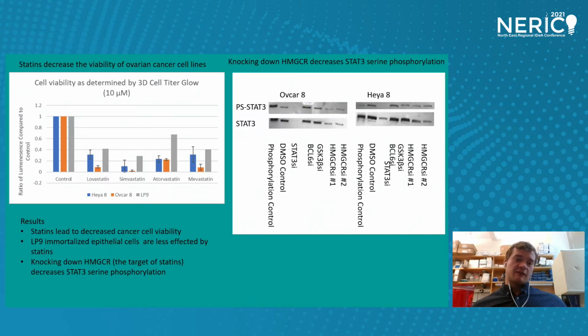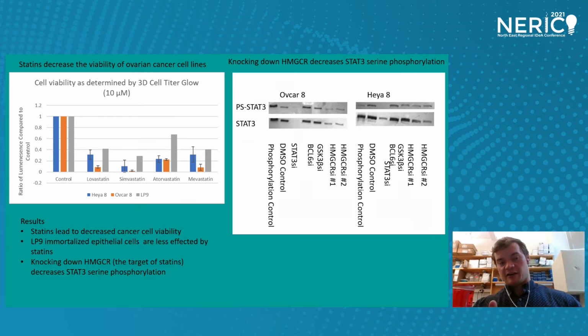So initially what we found were 4 statin drugs, lovastatin, simvastatin, atorvastatin, and mevastatin, that CLUE indicated would have a similar effect to the knockdown of STAT3. So what we first wanted to do was look at how that would affect cell viability. We do this by growing our cells up in 3D spheres, and then exposing them to the drugs for 7 days, and then putting CellTiter-Glo on, which measures the amount of ATP available in that cell well.